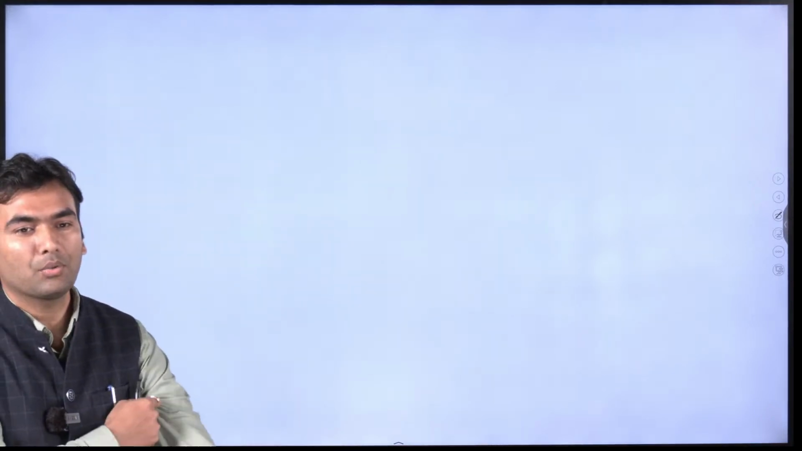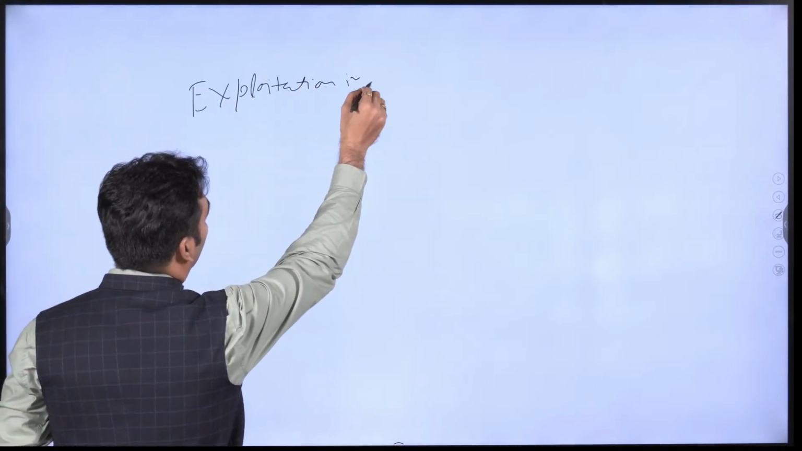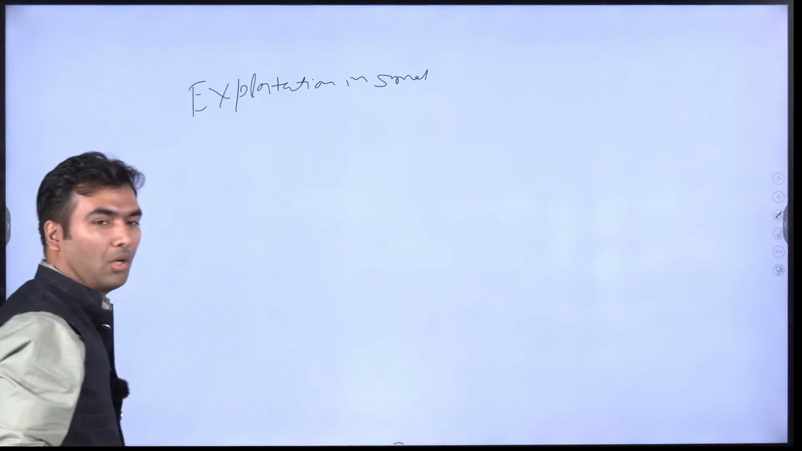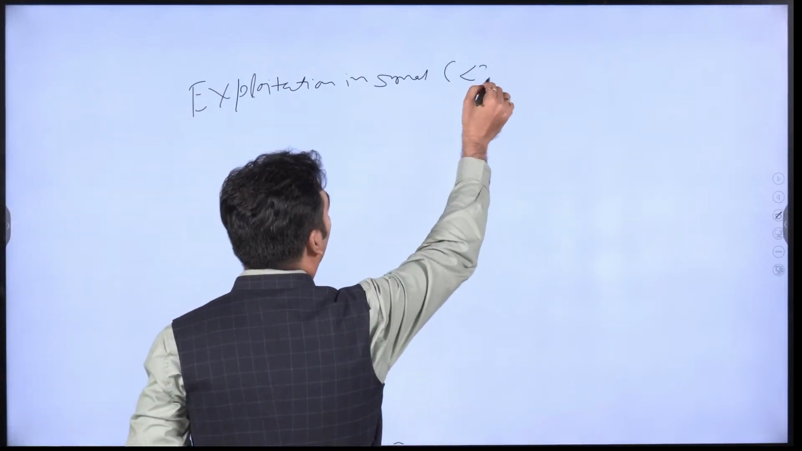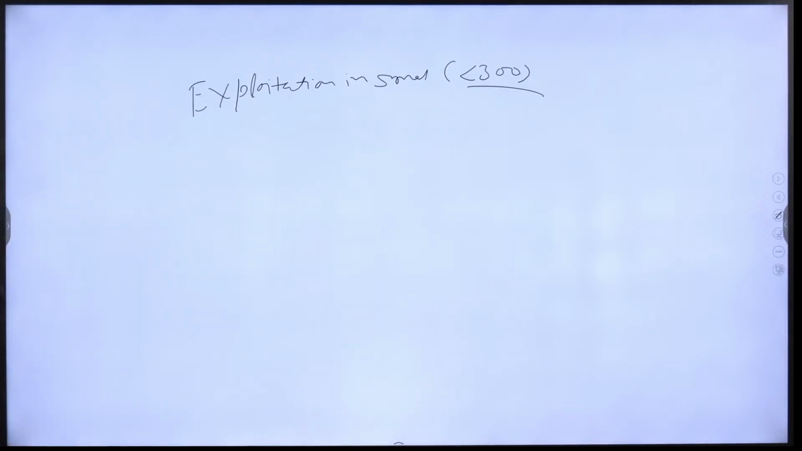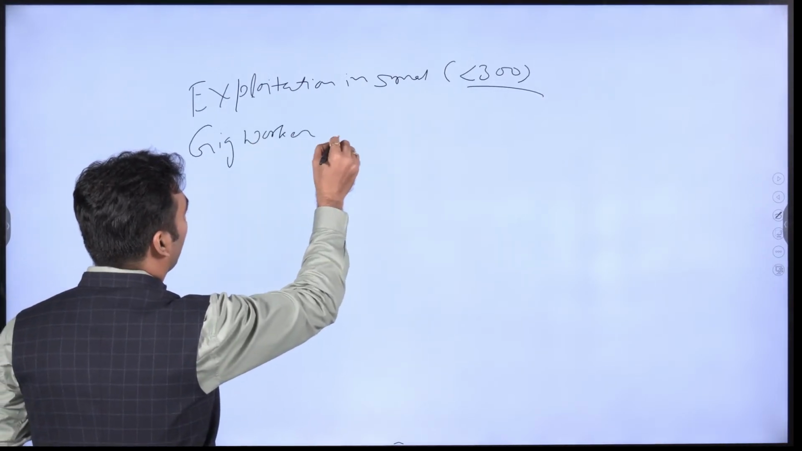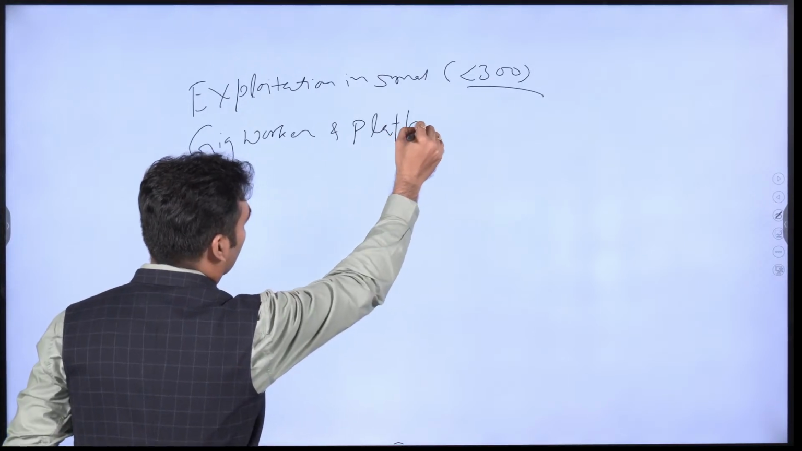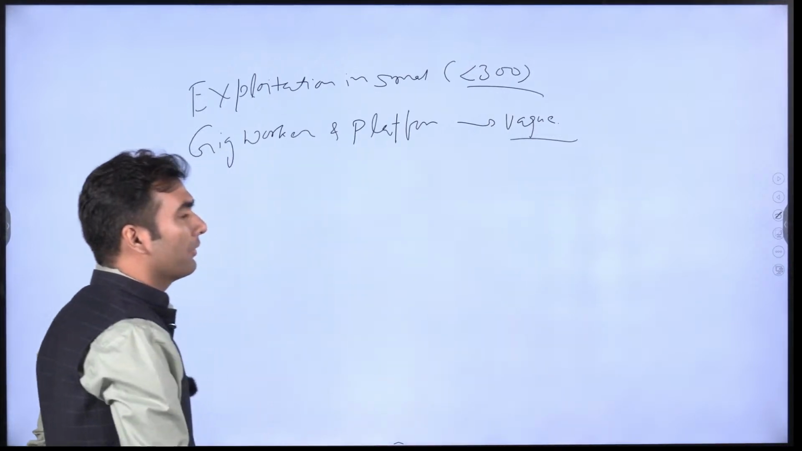Like the critics are saying that when you are increasing the size to 300, the exploitation in a smaller organization will continue. In a small organization, there is going to be exploitation. In the organization where employee size is less than 300, how are you going to protect them? And then the differentiation between gig worker and platform worker is very vague. This is not very clear, how they are different.